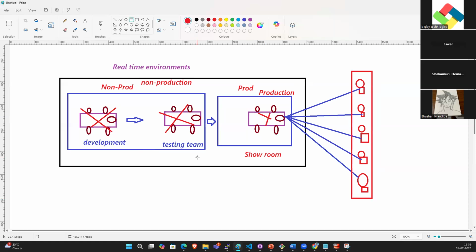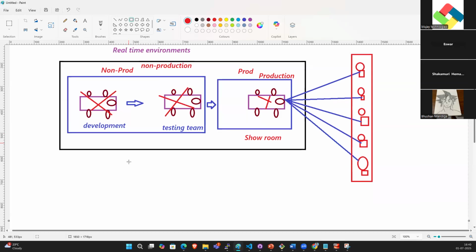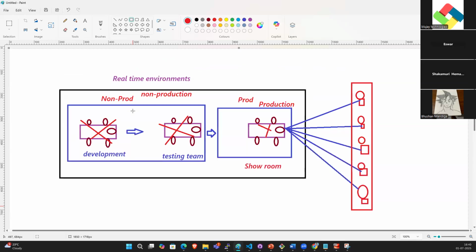So that is the reason we need to avoid issues. We need to solve them at QA time, during development and testing. Yes, understood. These are all real-time environments, and it is the same for an application also.